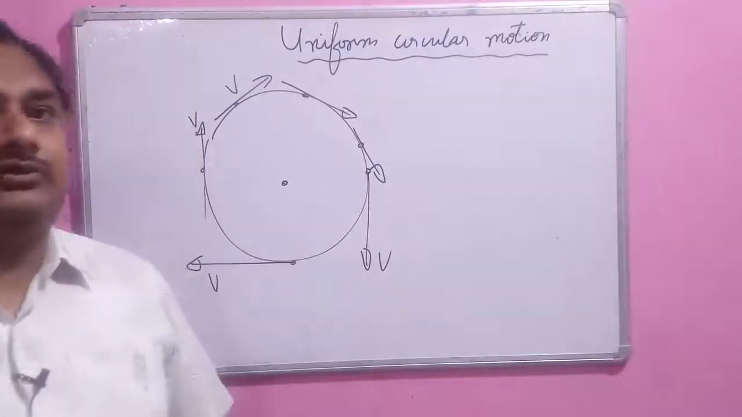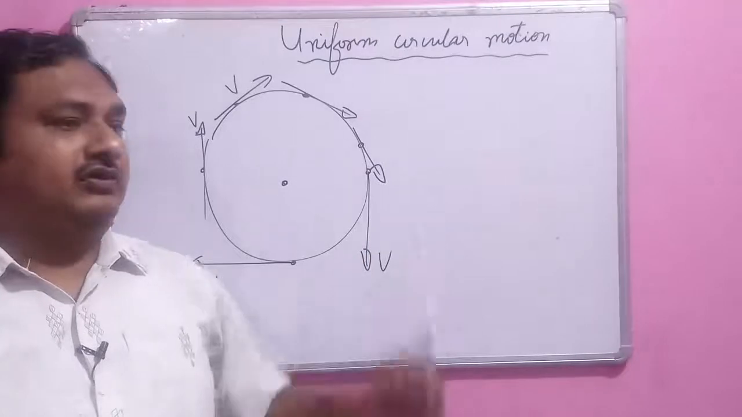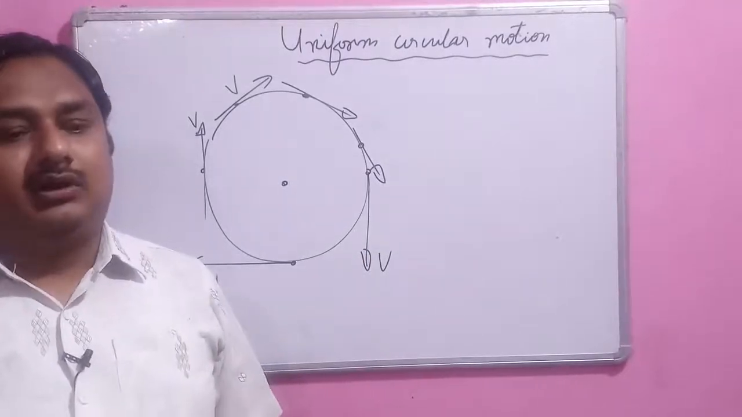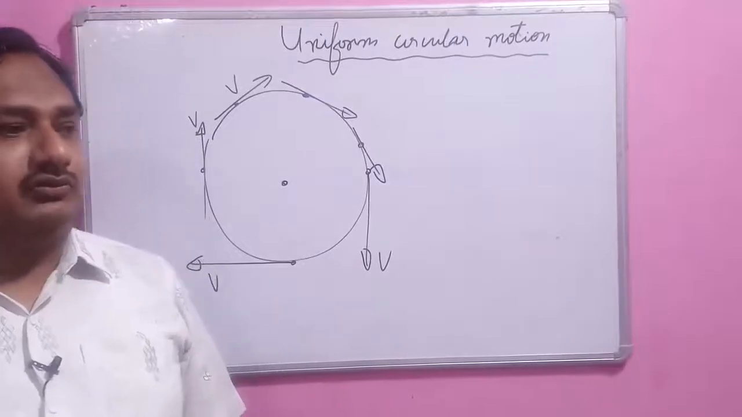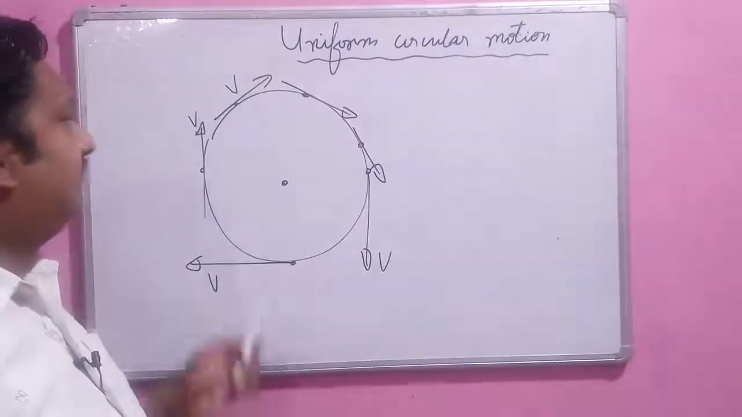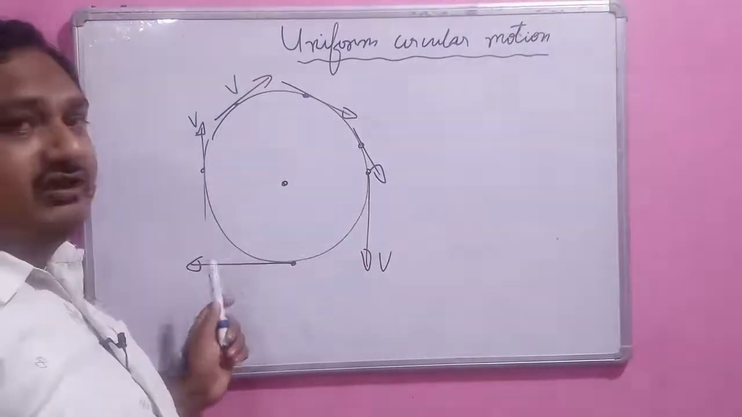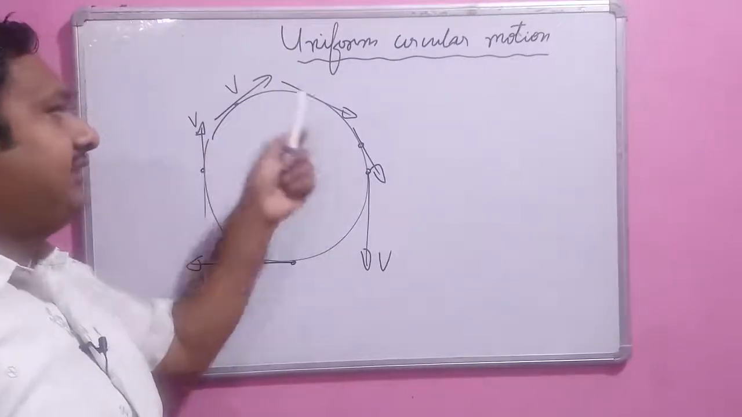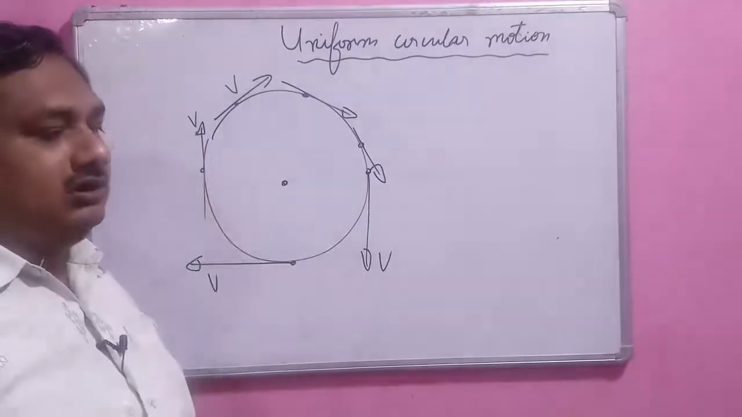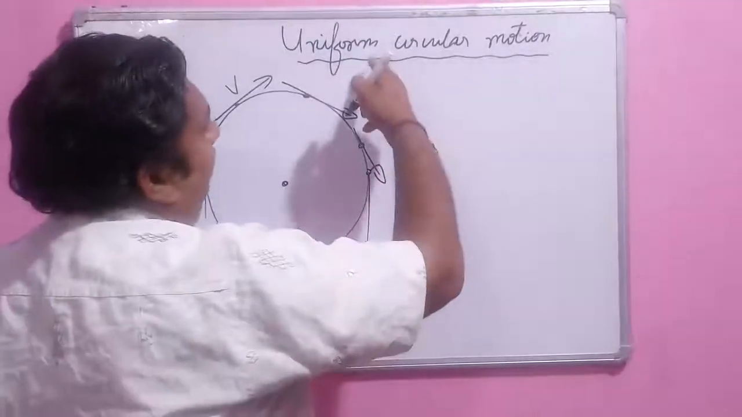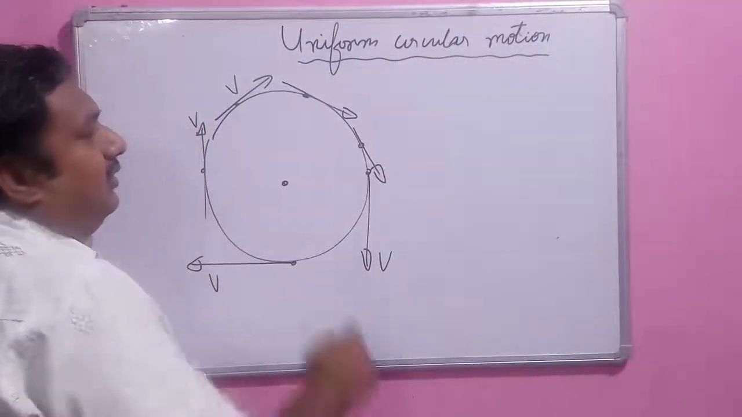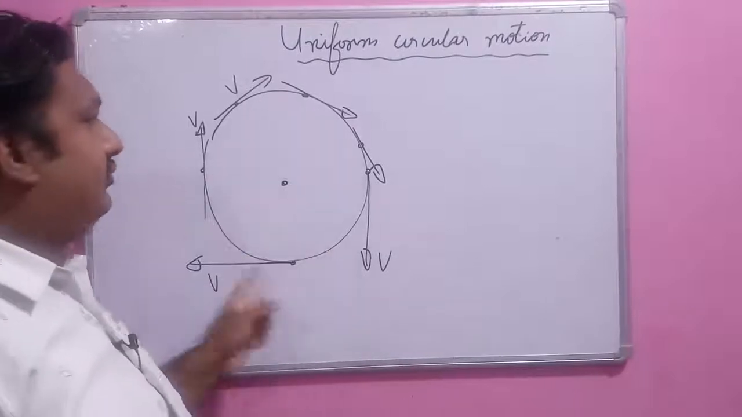So we are going to discuss uniform circular motion. Uniform means constant. So consider an object having its motion in a circular path. I have drawn a circular path. Uniform circular motion is only possible when the object rotates in a circular